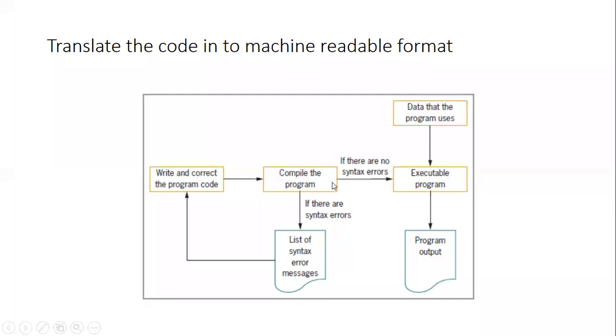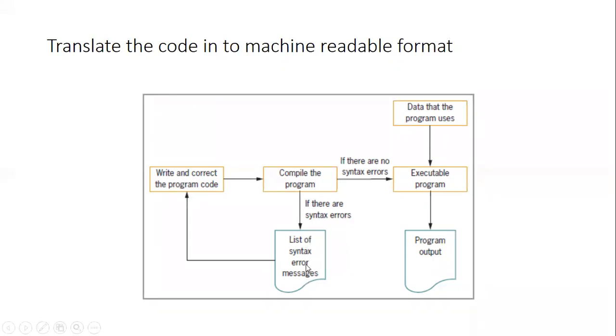At the same time, during the conversion, it understands every line of the program, and if every line is getting interpreted properly, the program will be successful. And if during the interpretation some error is found in any line, then that error will be given to the user. So look at the flow after the compilation. If there are syntax or any other errors, they will be listed to the user.